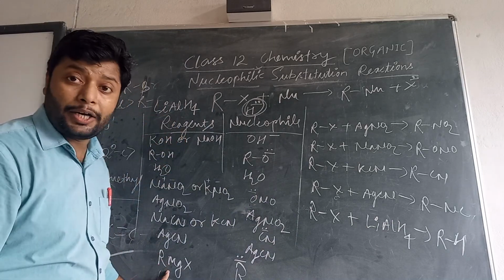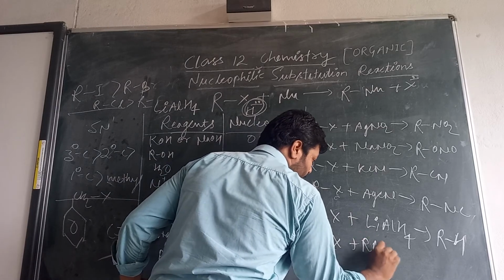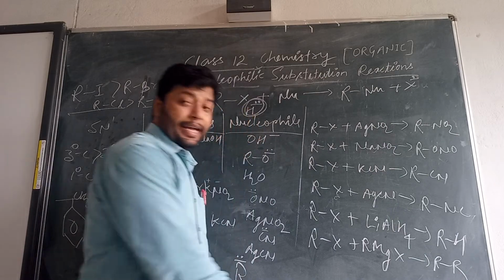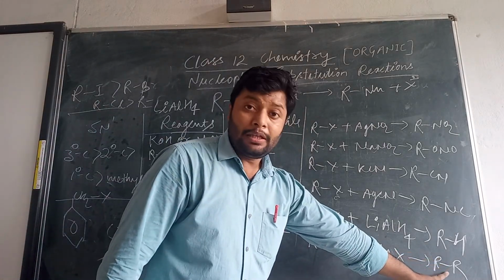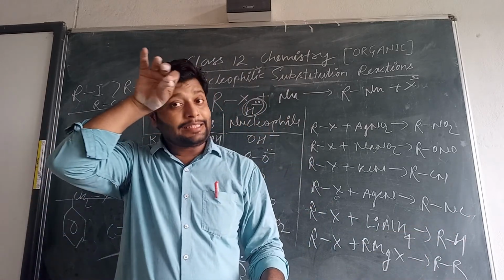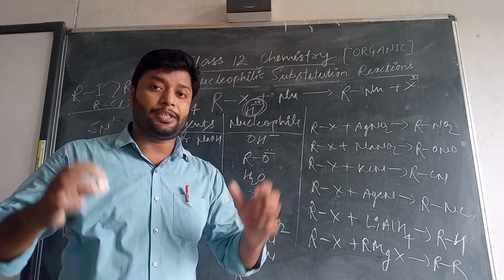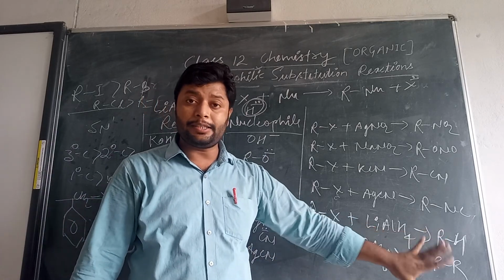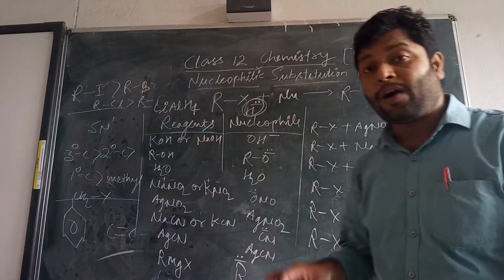If you have Grignard reagent, RMgX, this is very interesting. There is a formation of magnesium halide along with a hydrocarbon formed with an ascending number of carbons. The carbon number ascends; we can increase the number of carbons in the chain. So these are some examples of how they are involved in bonding.